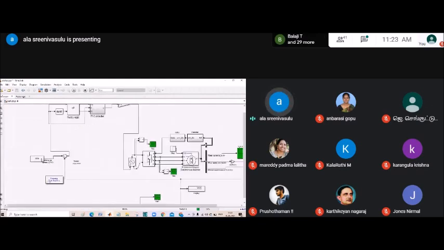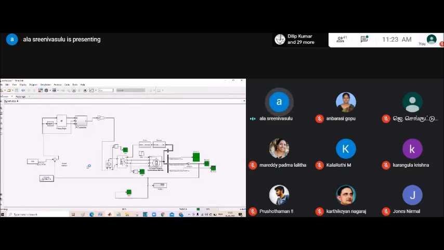Whatever the reference speed we are giving, either 2500 or 1800 or 1500 or 3000 RPM also, it will come up to that point.